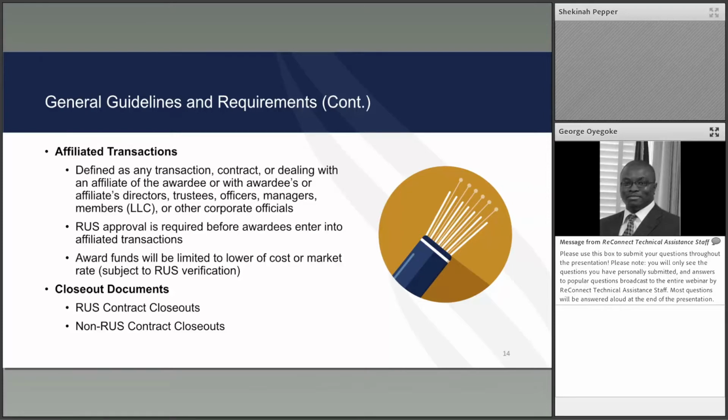All affiliated transactions will be lower of cost or market rate, subject to RUS verification. For closeouts, to close out construction contracts, the standard RUS closeout forms will be required for RUS contracts. A non-RUS closeout form will need to be created for non-RUS contracts. That non-RUS closeout form will also need to be reviewed by RUS as part of the drafts that have been submitted if an awardee elects to use non-RUS contracts.